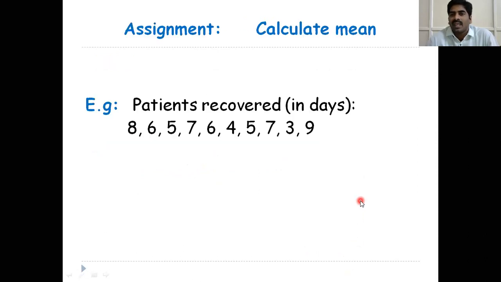Okay. Next, this is the third assignment. Calculate mean. Please note down. Patients' recovery. Please calculate the mean for this data. Please note down. Assignment 1 is calculation of percentage. Assignment 2, calculation of percentile. And assignment 3, calculation of mean.